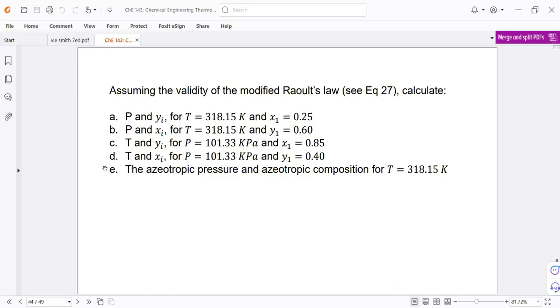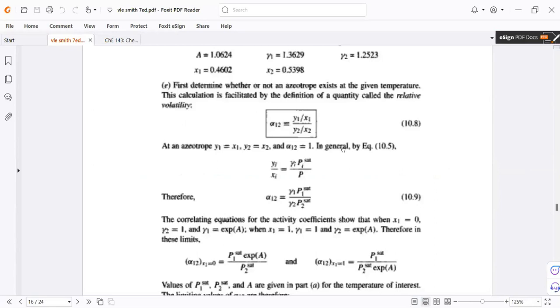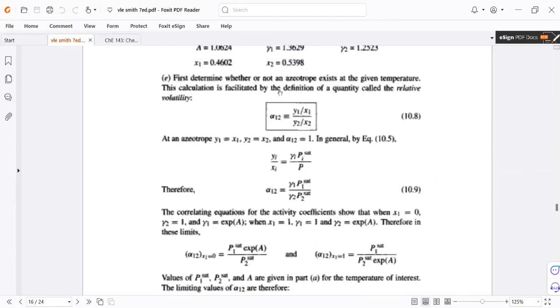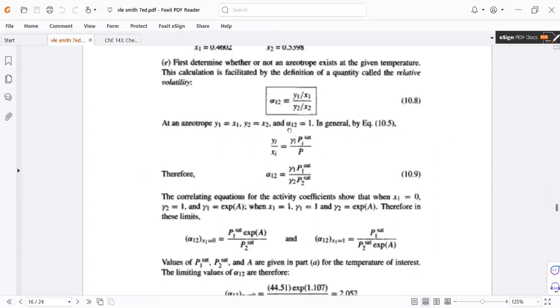For the last requirement of this problem, letter E, we're being asked for the azeotropic pressure and azeotropic composition for the given temperature at 318.15 Kelvin. So at this point, I have no choice but to show you the book itself because the whiteboard is not working.